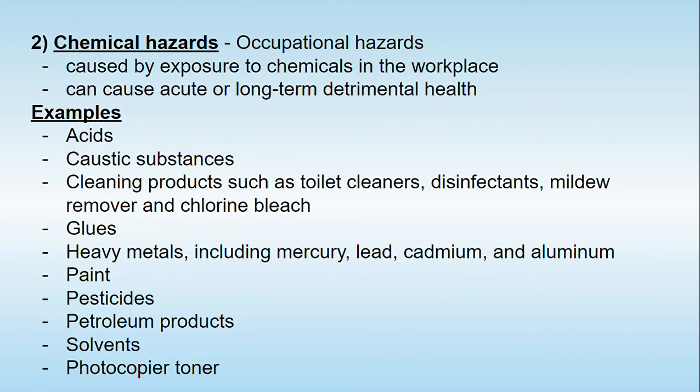Examples of such chemicals are acids. If we are dealing with acids and the acid falls onto our skin, then what will happen? Eruption of the skin layer will take place and there will be a burning sensation. Another example is alkalis, that is caustic substances. The list of hazardous chemicals includes, for example, cleaning products, glues, heavy metals, paints, pesticides, petroleum products, solvents, photocopier toner, etc.